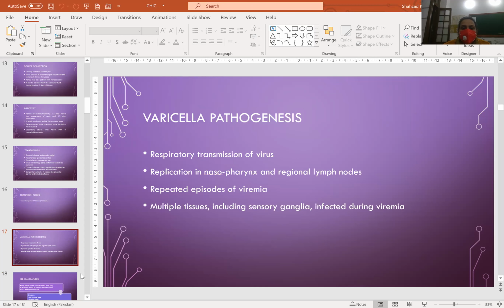Varicella pathogenesis. Respiratory transmission of virus, replication in nasopharynx and regional lymph nodes, repeated episodes of viremia, with multiple tissues including sensory ganglia infected during viremia.